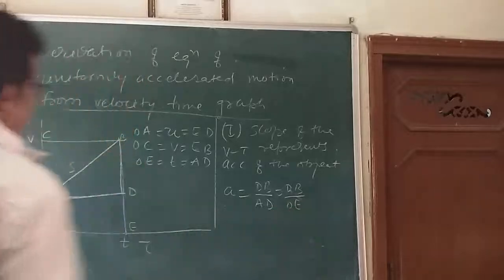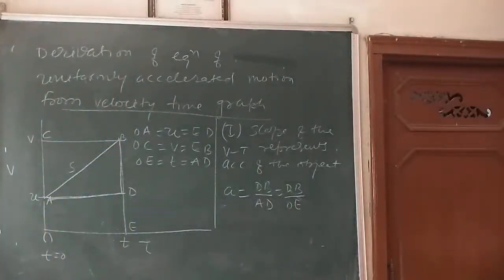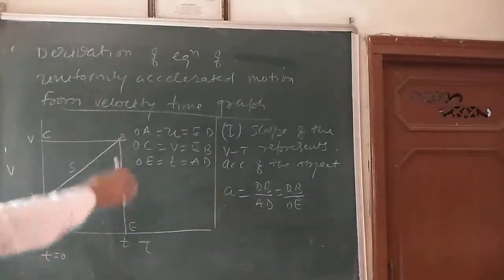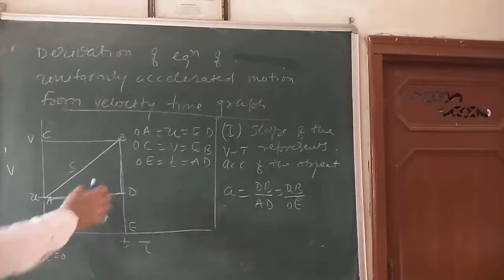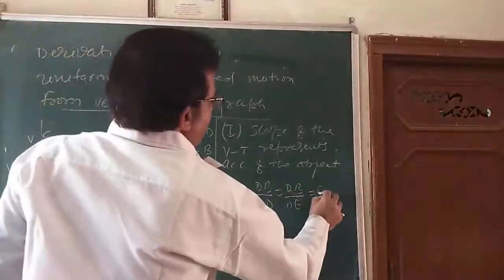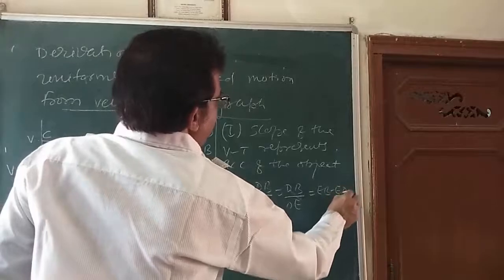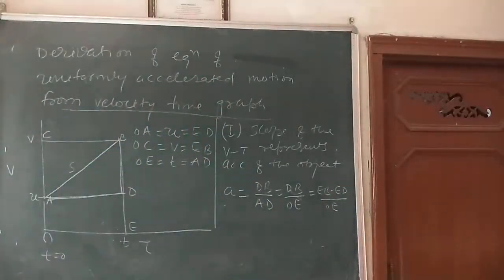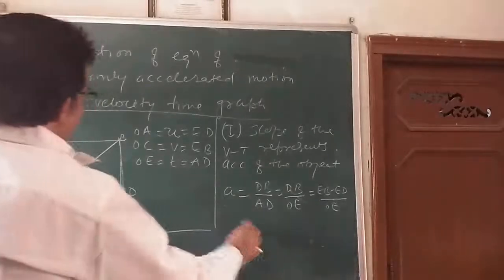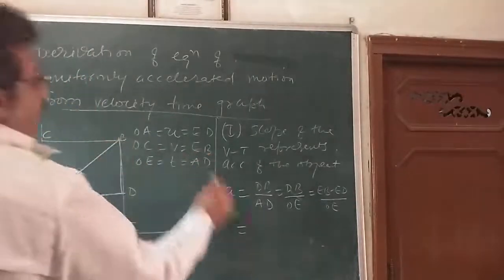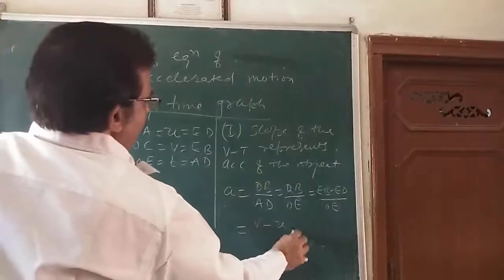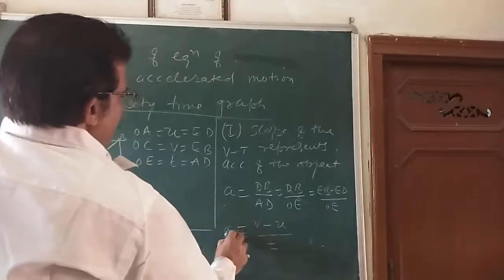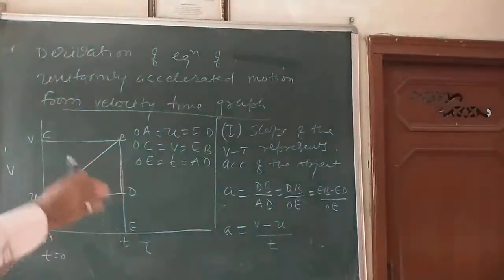What is DB? DB is equal to EB minus ED, divided by OE. Put these values here. What is EB? EB is equal to v. ED is equal to u, divided by t. So a comes out to be v minus u by t.